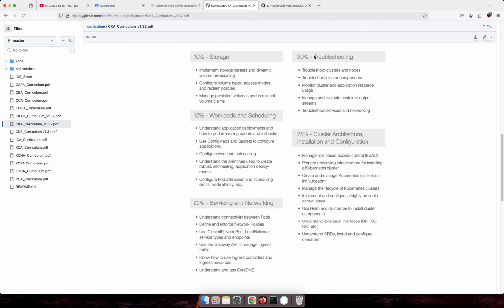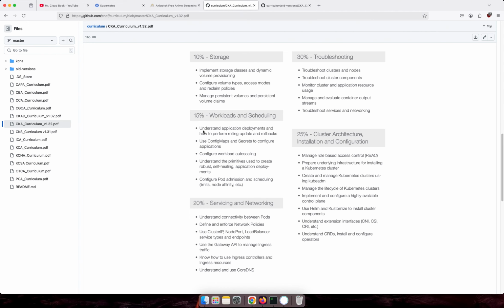And 30% is from troubleshooting. You can see that: troubleshoot clusters and nodes. I already explained application failure, control plane failure issues, and troubleshooting cluster components and monitoring application resources. We use the top command and everything. And manage and evaluate container output streams. We will see the logs and everything.